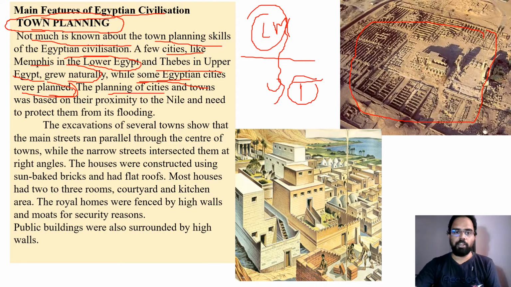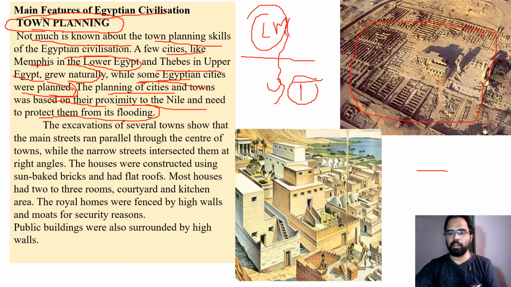The planning of cities and towns was based on proximity to the Nile and the need to protect them from flooding. So the way the Egyptian people developed cities was based on their proximity to the Nile. That means the distance and the safe distance at which they can build the cities.